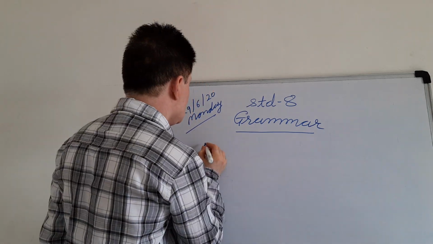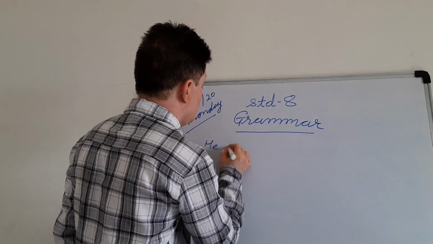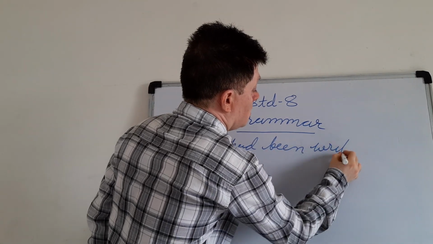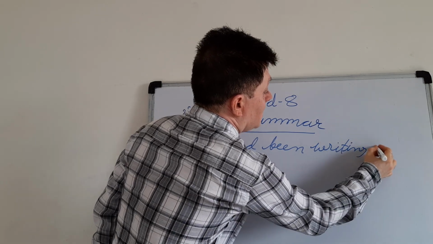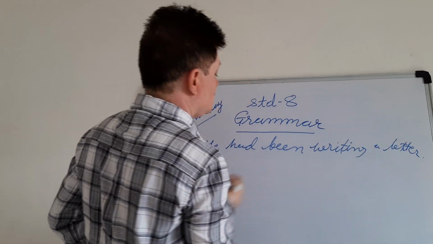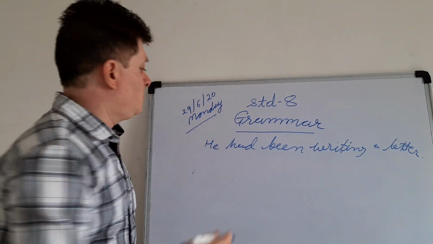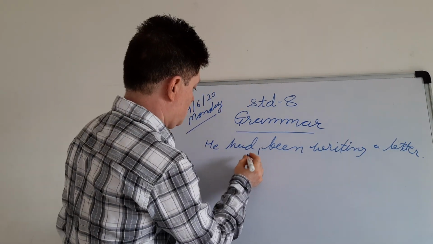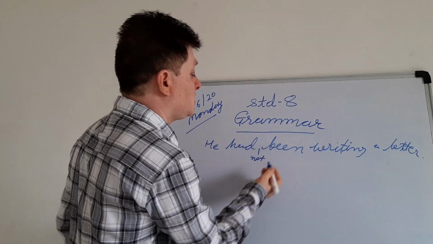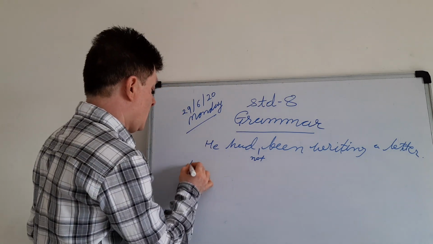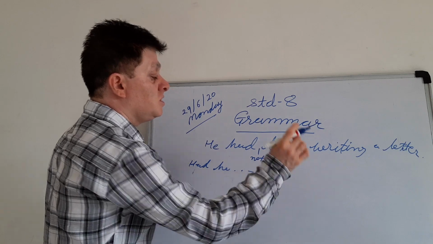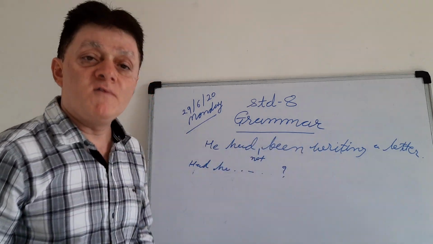Then past perfect continuous, which we are most probably not using. He had been writing a letter. This tense will most probably not be used in our regular teaching learning process. "He had not" turns it into a negative, and "had he" turns it into an interrogative.